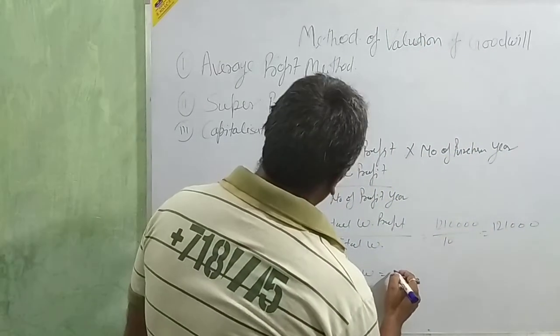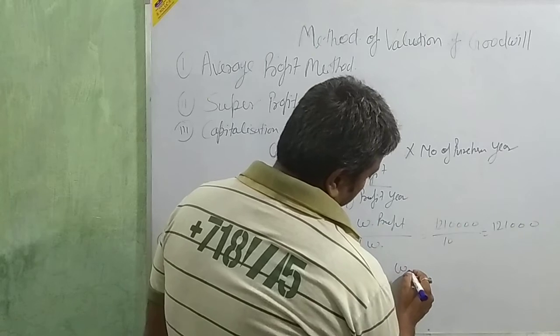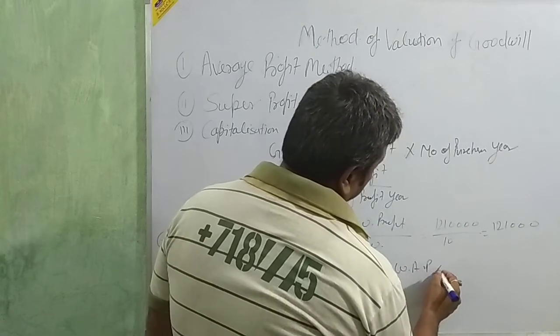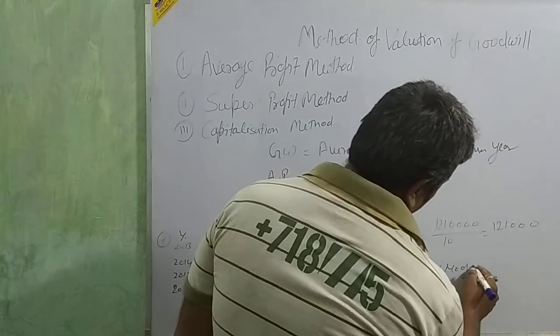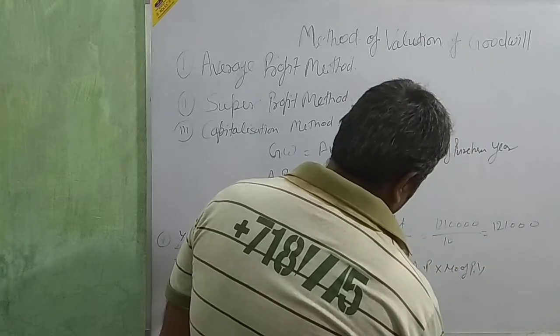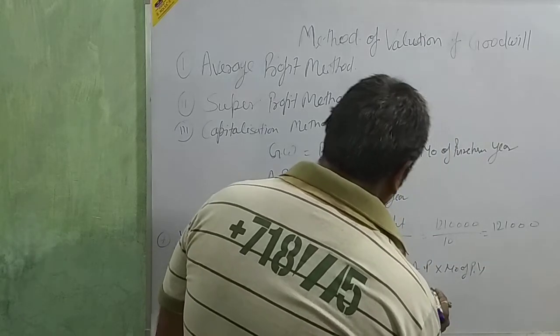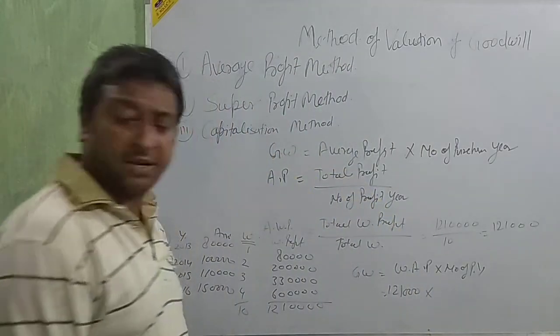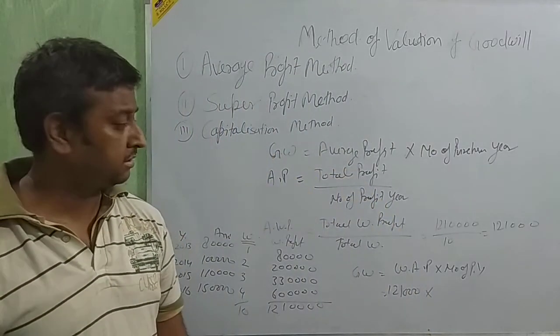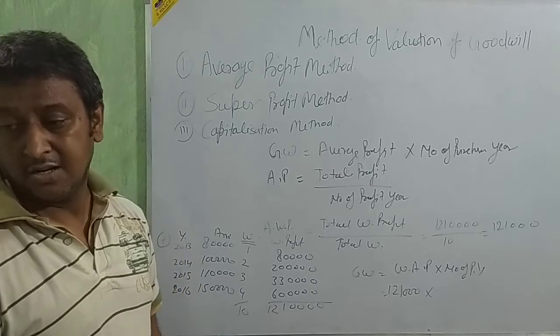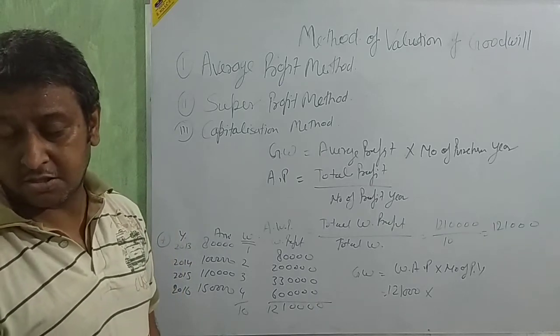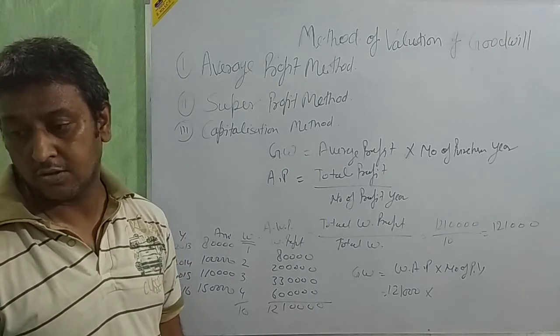So goodwill is equal to weighted average profit into number of purchase years. 1,21,000 into number of purchase years.